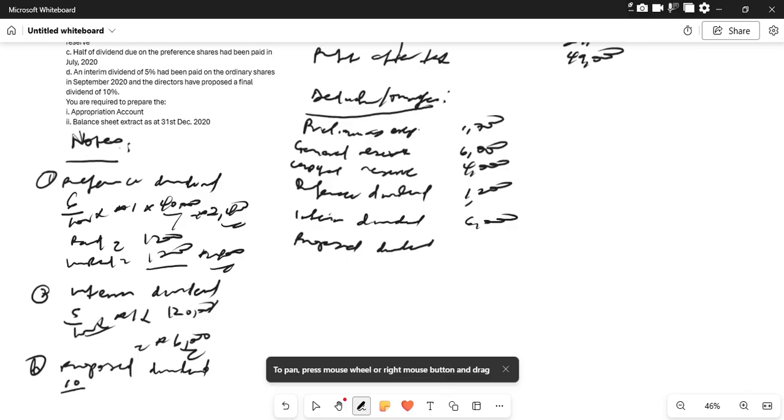How much is that? That's 10% of 1 naira multiplied by 120,000 units of shares. That'll give us 12,000 naira. So we have the proposed dividend as 12,000. We've been able to do that.